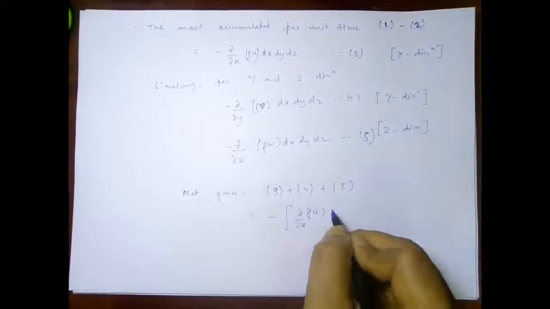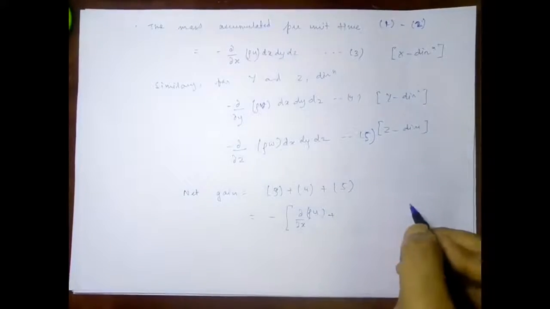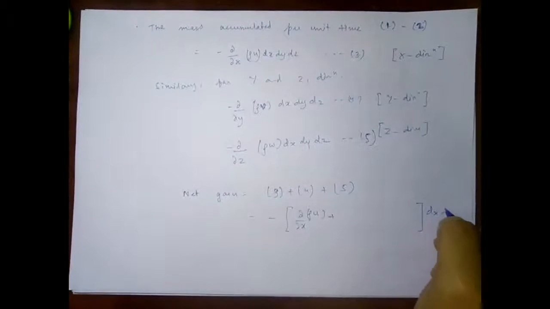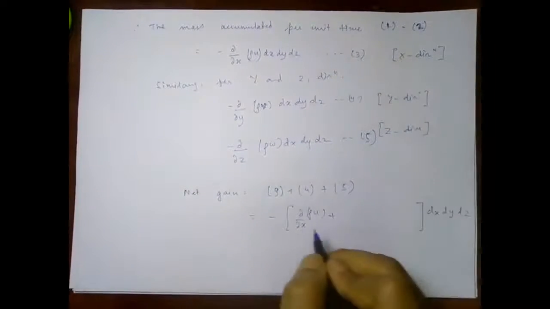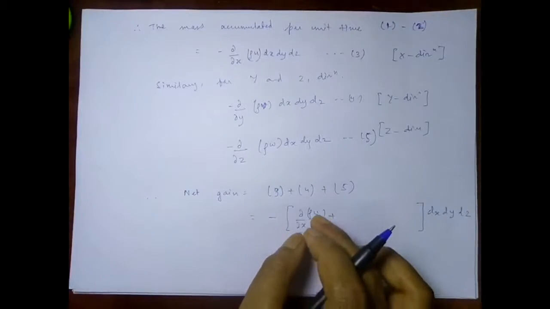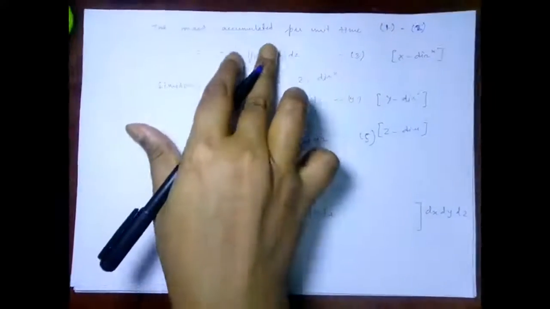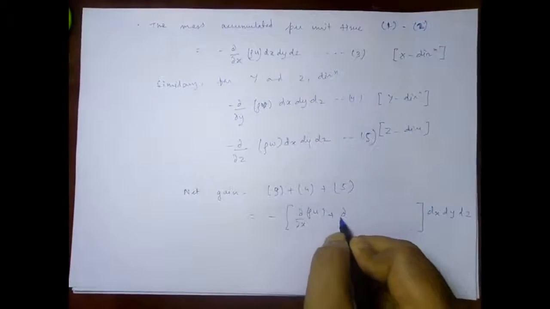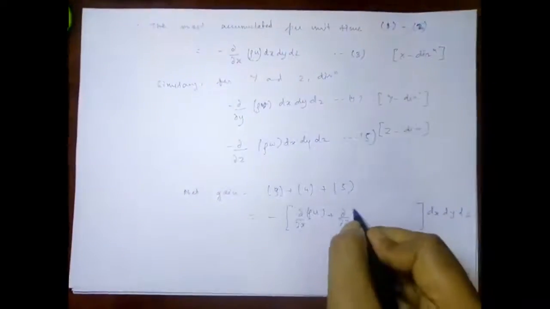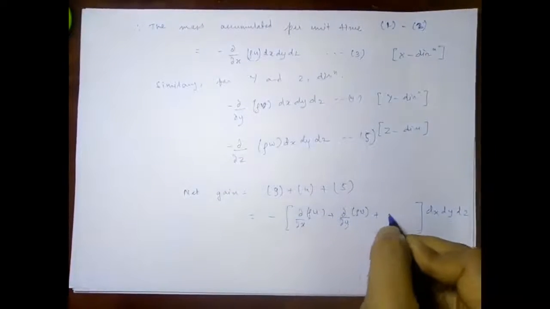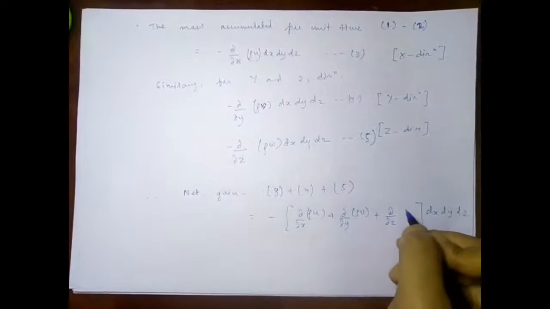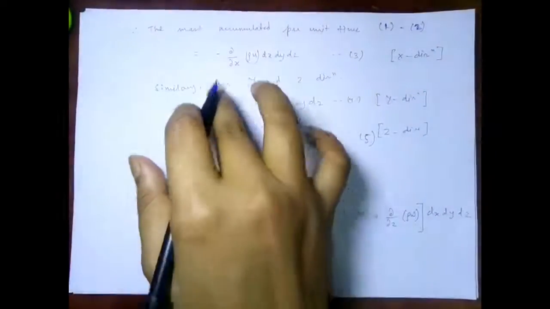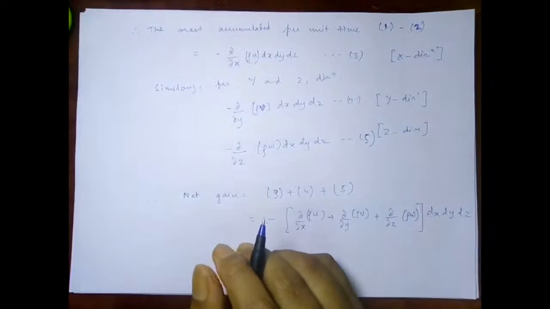Let's take that dx dy and dz are common, so I will take them out at first, and we will have del upon del x of rho u remaining, then del upon del y of rho v, and similarly plus del upon del z of rho w, and minus will again be common because all of them are negative.